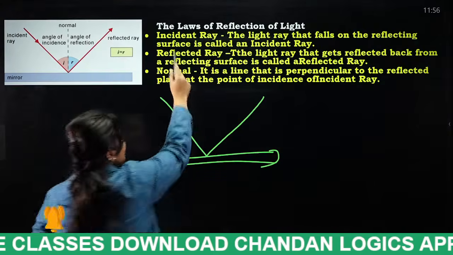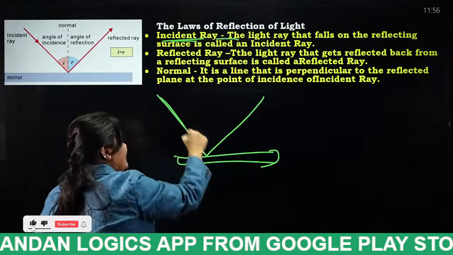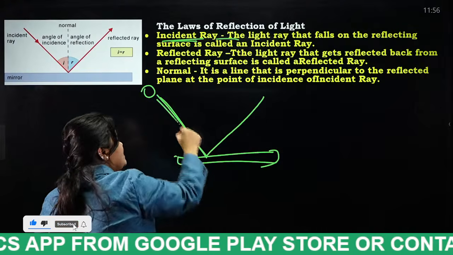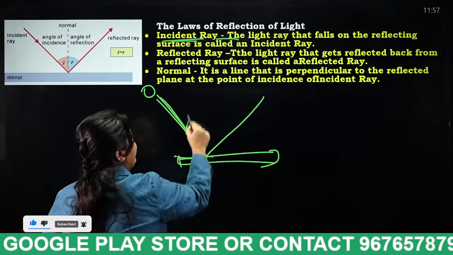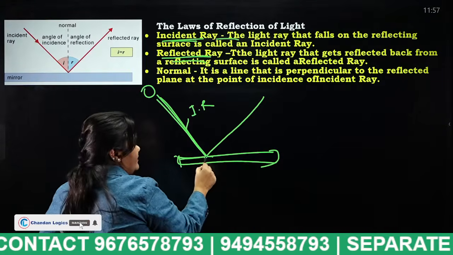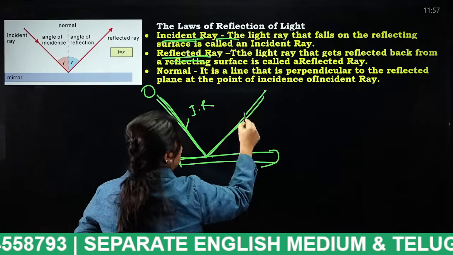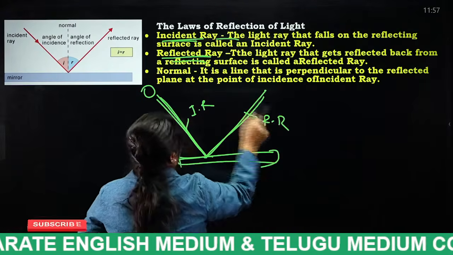What is the incident ray, students? Nothing but the light ray that falls. This is the light ray from the sun which falls on the glass object. This is known as the incident ray. And what is the reflected ray? The ray which is reflected back from the surface it falls on. This is known as the reflected ray. Now, what is normal?